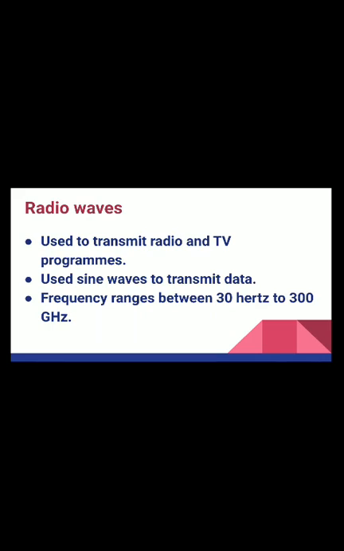Radio waves are used to transmit radio signals, which are used in radios and TVs. They use sine waves to transmit data. These are continuous waves, and again the same thing happens: the data is modulated onto these sine waves, and then that data goes from one part to another. The frequency ranges from a very low 30 hertz to 300 gigahertz. This is the bandwidth of radio waves, so a lot of data can be transferred from one part to another.